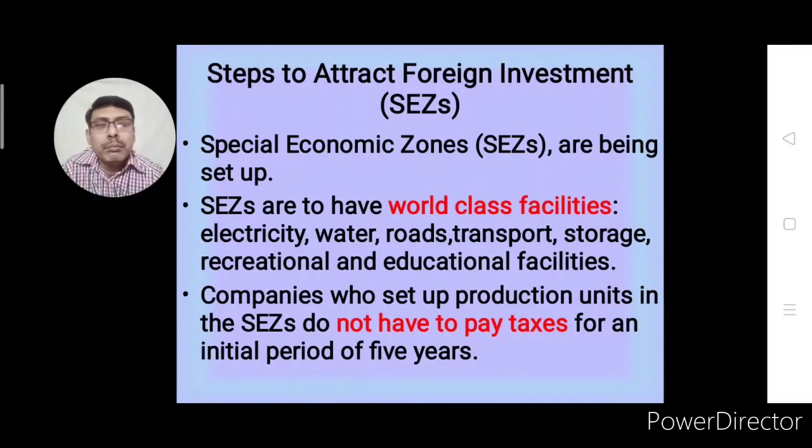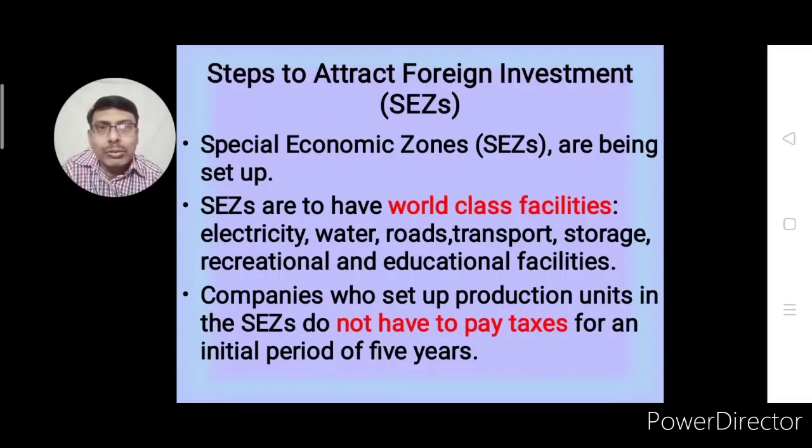Companies who set up production units in the SEZ do not have to pay taxes for an initial period of 5 years. This is another attractive tax benefit given by the Indian government. There is no need to pay taxes in the first 5 years, because when any industrialist sets up an industry, in the beginning they have to invest a lot of money for land and various other things required in the industry.